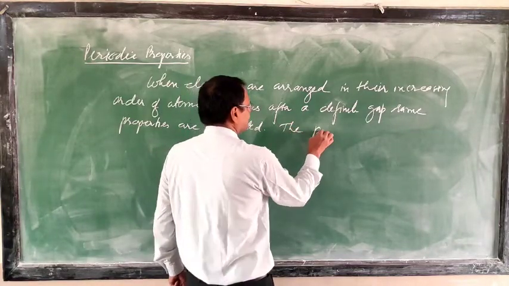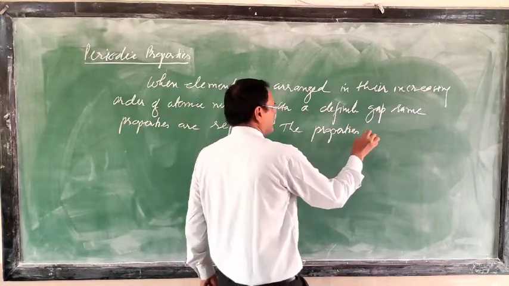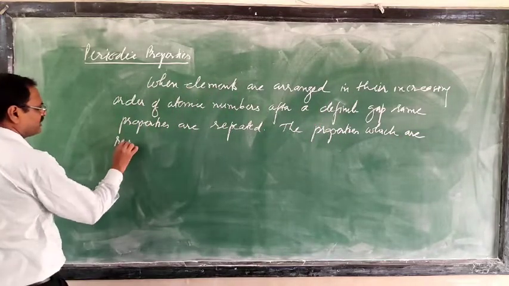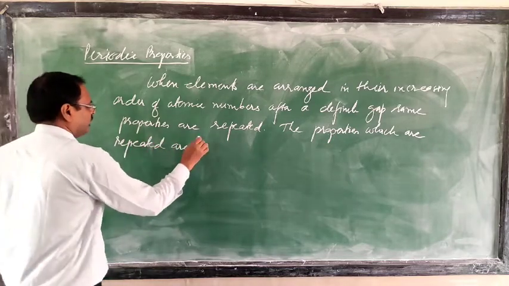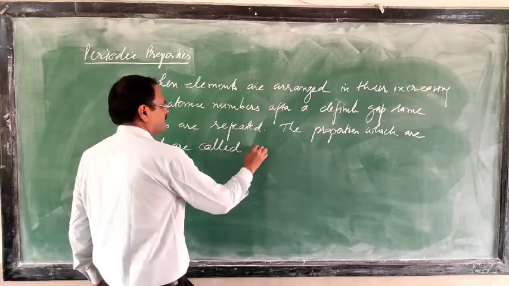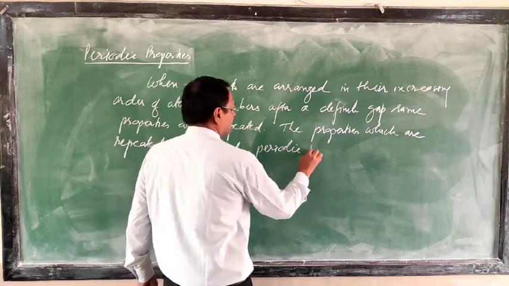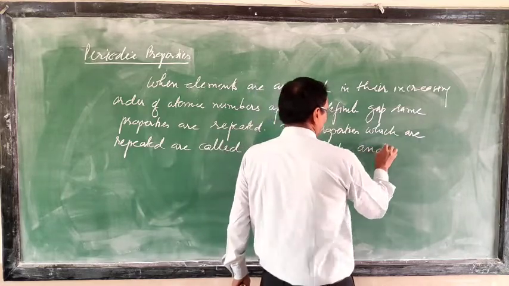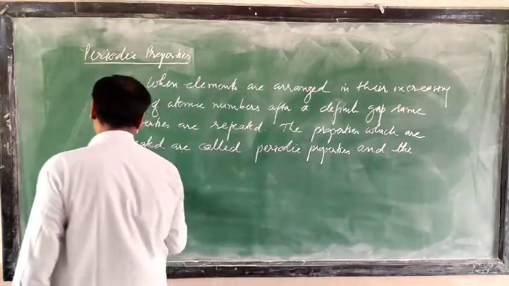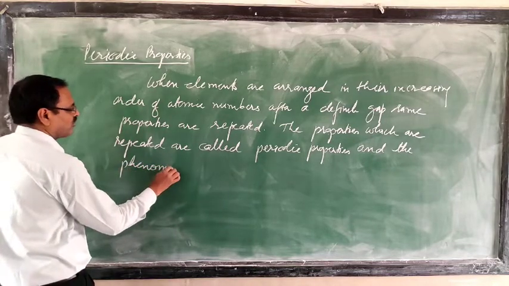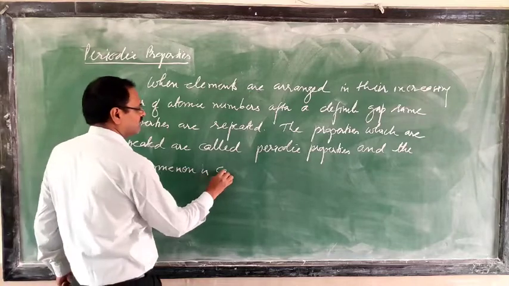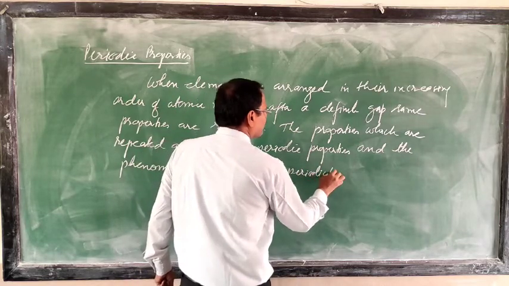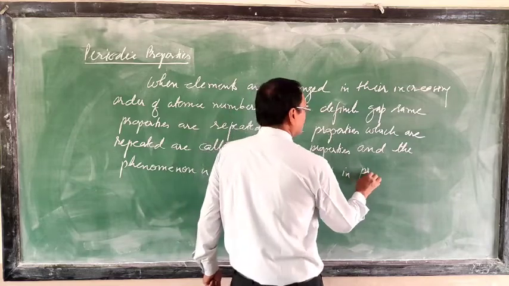The properties which are repeated are called periodic properties, and the phenomenon is called periodicity in properties.